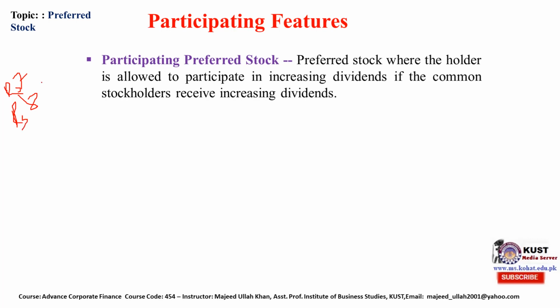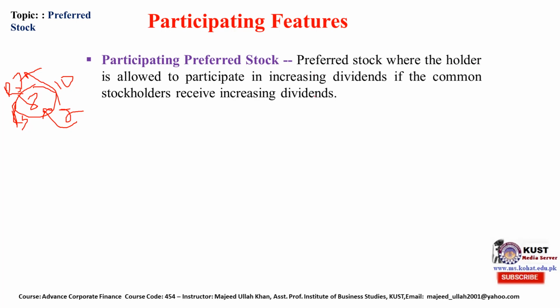If there is any clause in a participating dividend that after 8 rupees given to the common shareholder, the excess will be participated by the preferred shareholder. For example, if the company paid 10 rupees dividend to the common shareholder, 2 rupees will be participated. One will be for preferred shareholder and one will be for common shareholder if it is above the stipulated amount.